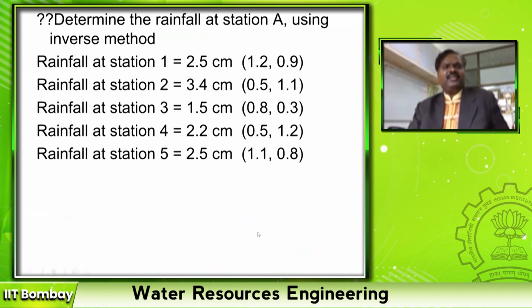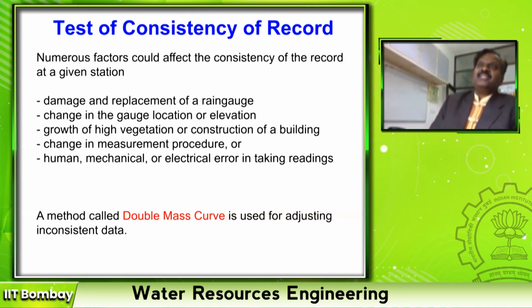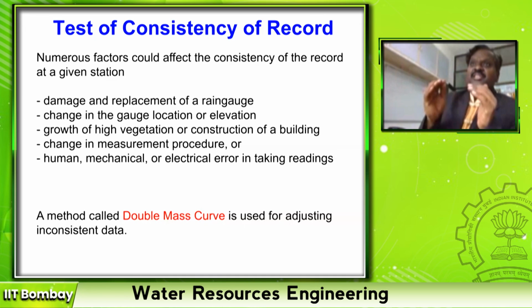The second test we do is called the consistency test. Consistency test is, suppose there is a shift in the location of a rain gauge station, still you are continuing the measurement, but there is a change in regime.